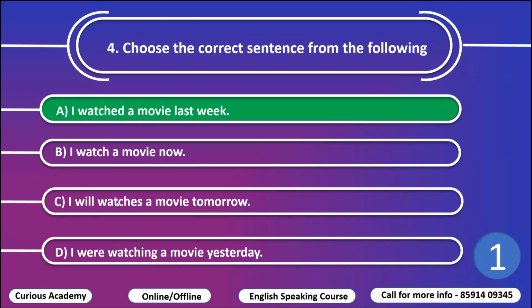For positive sentences, watch becomes watches, so not in future tense. So this is wrong. D, I were watching the movie yesterday. So here for I, we don't use were, we use was. So this is also wrong.